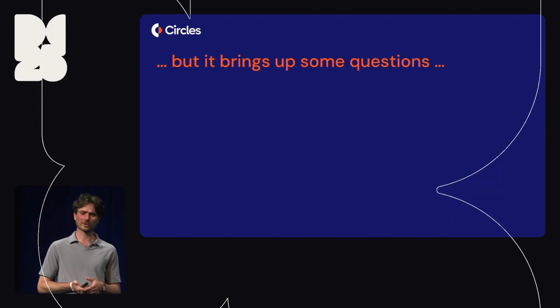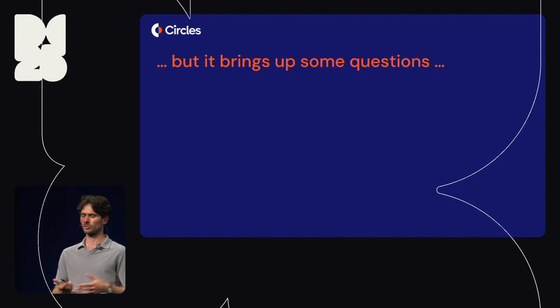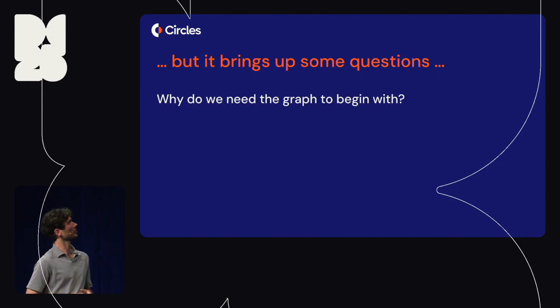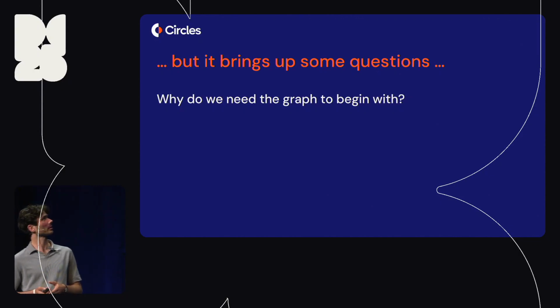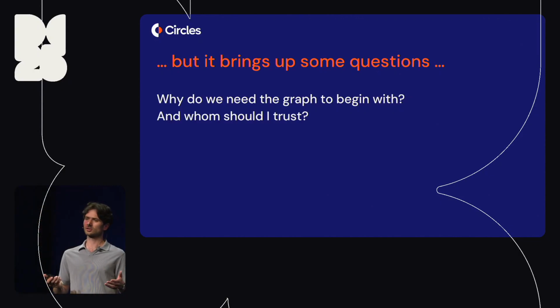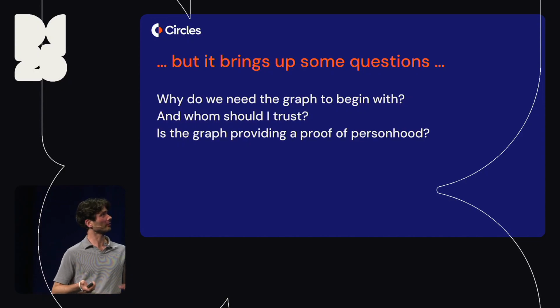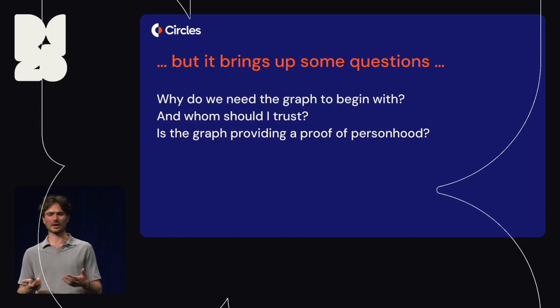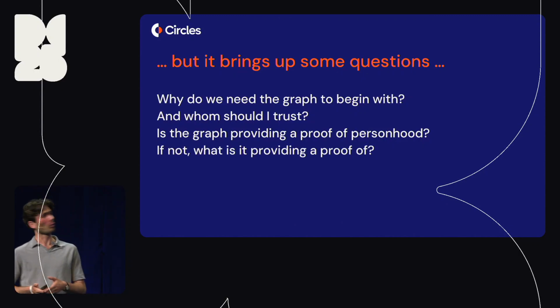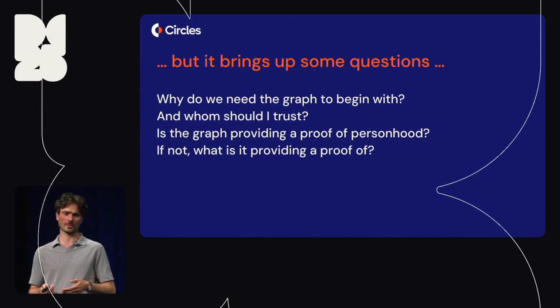But the trust graph also brings up questions. It brings up some questions or confusion. There's questions like, why do we need the trust graph to begin with? And whom should I trust? Just in practice, like somebody comes up with a QR code, should I scan it, should I not scan it? What should be the criteria based on which I decide? Is the graph providing a proof of personhood? If so, how strong is that guarantee? And if not, what is it providing a proof of?